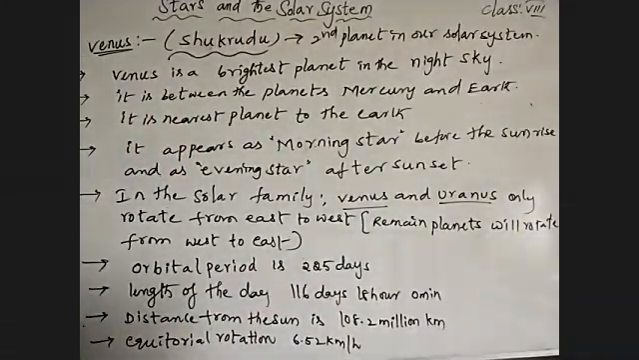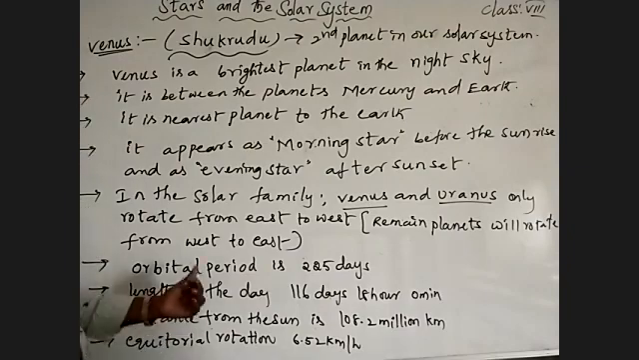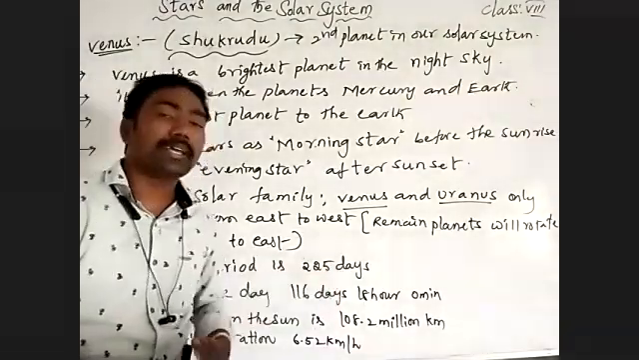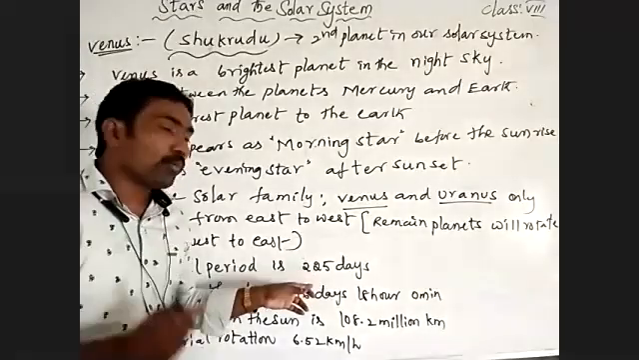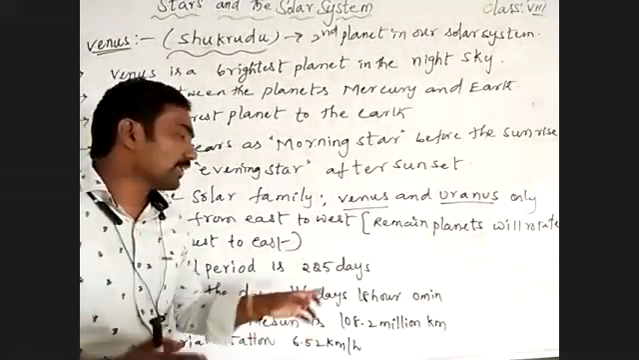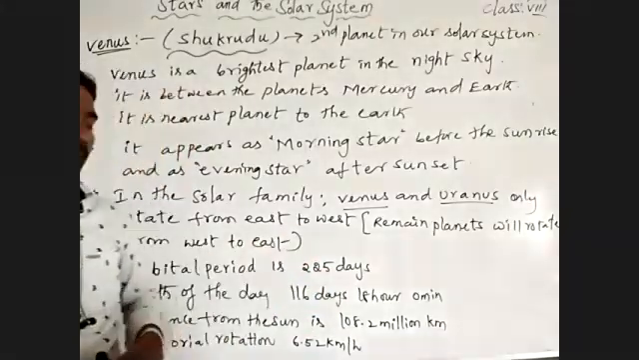Before this we learned about Mercury, which took 88 days to finish one complete revolution. And Venus takes 225 days to finish one complete revolution around the sun. So one year on the surface of Venus is 225 days.